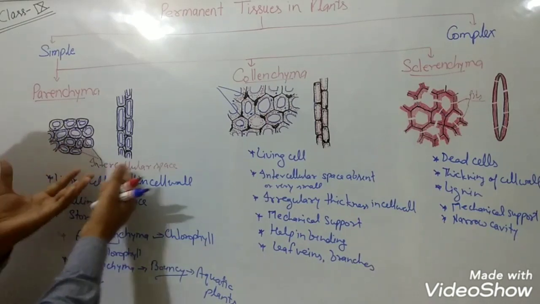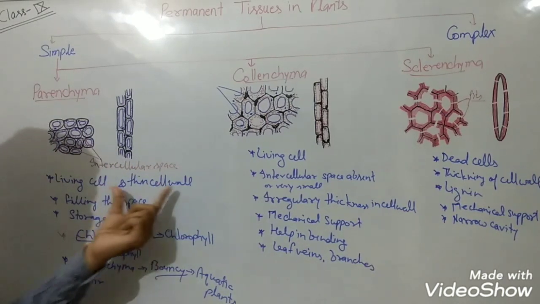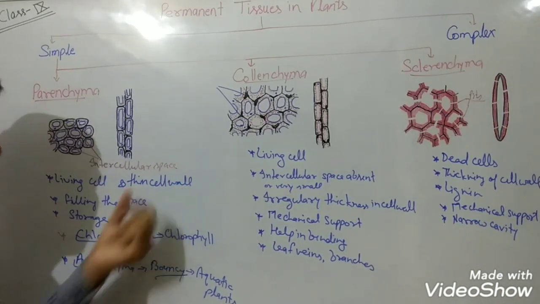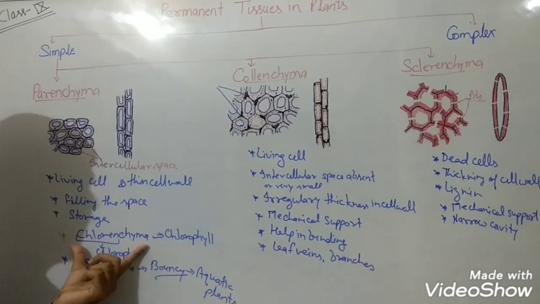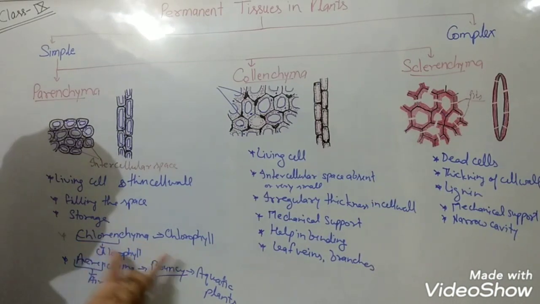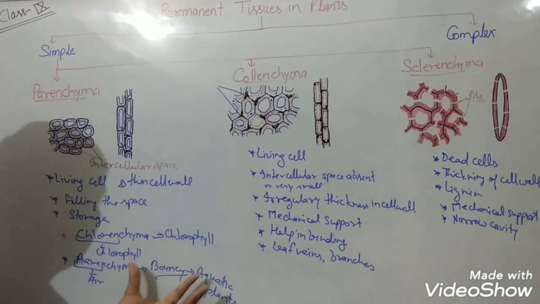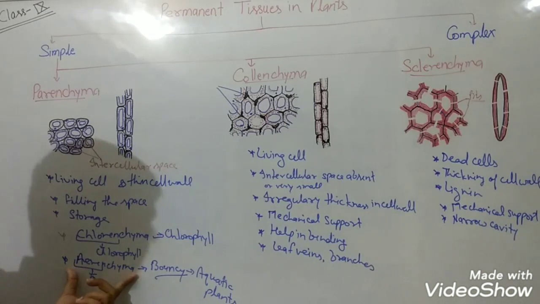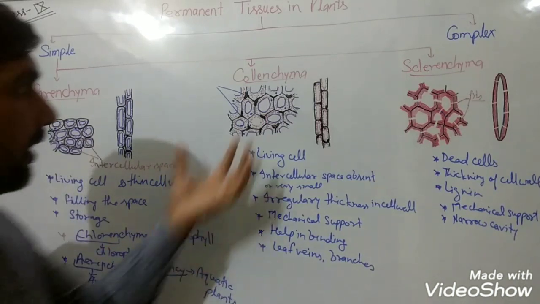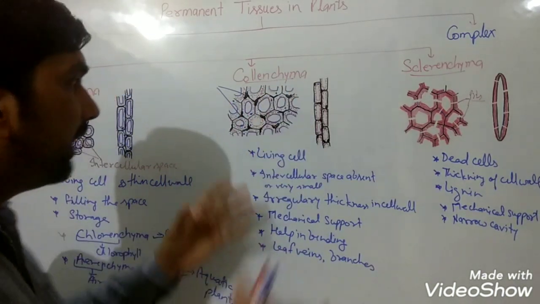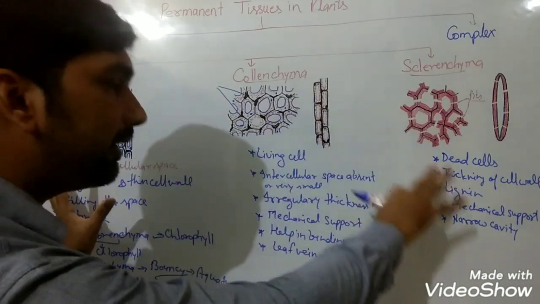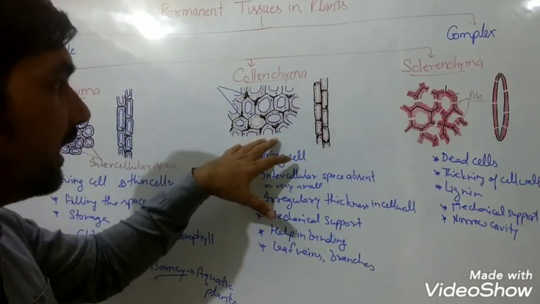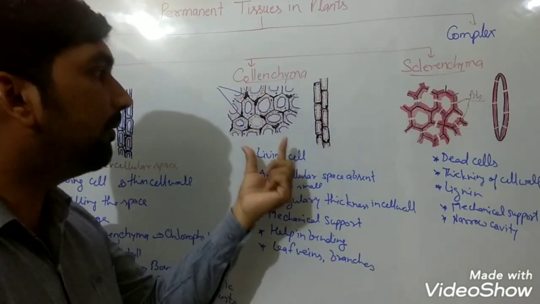So they have intercellular spaces among them. Their cell wall is very thin, and if they have chlorophyll in them, they will be termed as chlorenchyma. If they are present in aquatic plants and take up air inside them, they will be termed as aerenchyma. When we talk about collenchyma, they are different from parenchyma and sclerenchyma because they are living cells, but their cell wall will be